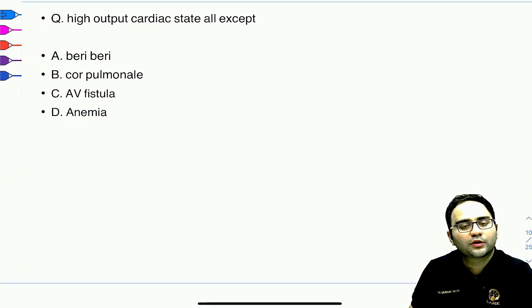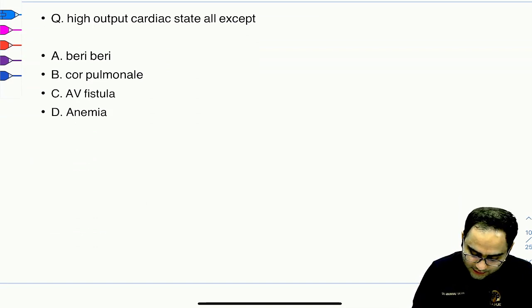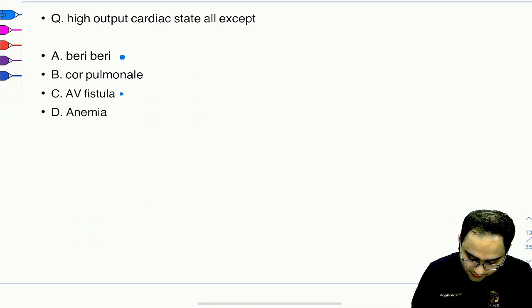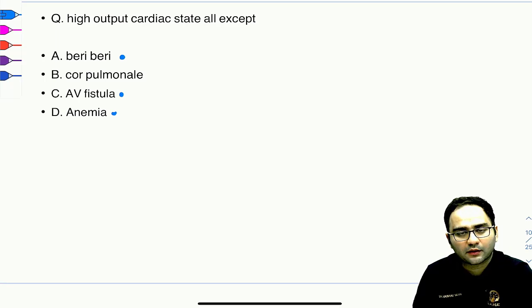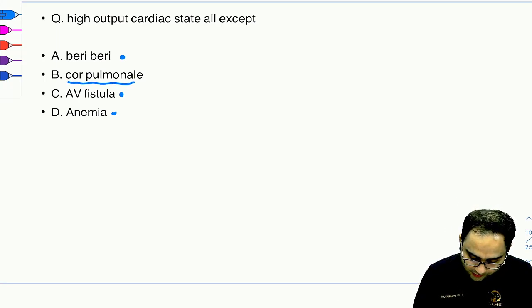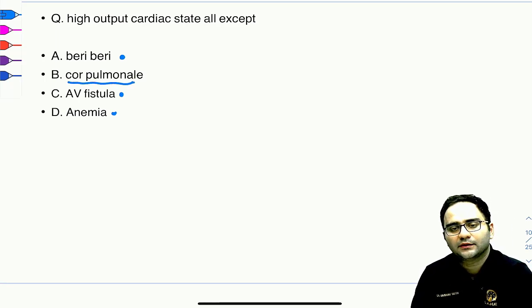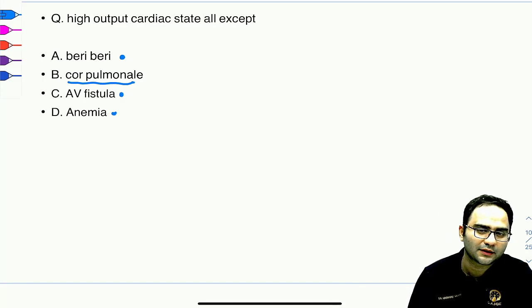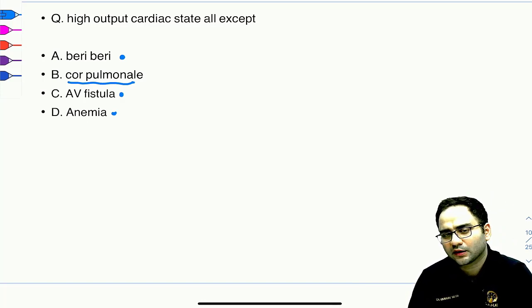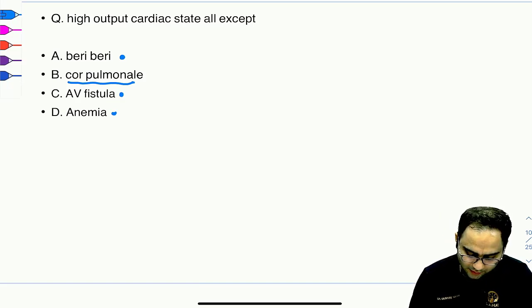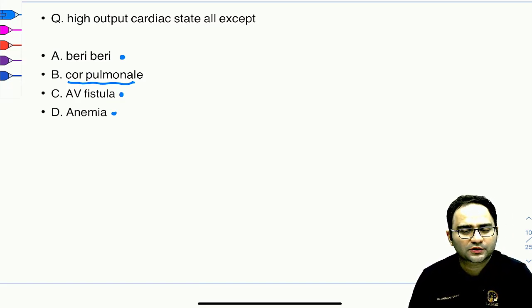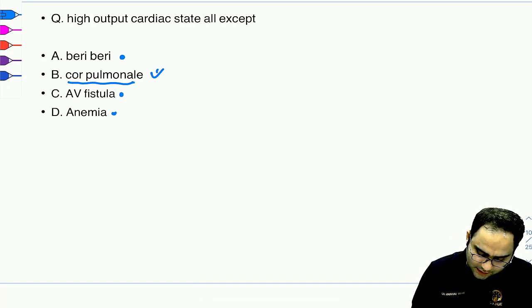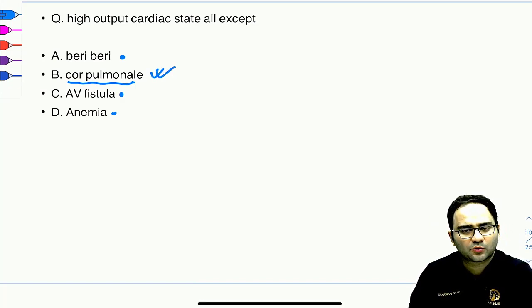Now high output cardiac state. High output cardiac states are beriberi, AV fistula and anemia. Now coming to cor pulmonale, I mean in chronic lung disease, as per the Harrison, even in chronic lung disease you can have a high output cardiac failure. I'll just show it to you, this is the table from the Harrison. But these three options are the better options where you can have high output cardiac failure than cor pulmonale. So in this case, the best answer would be cor pulmonale.